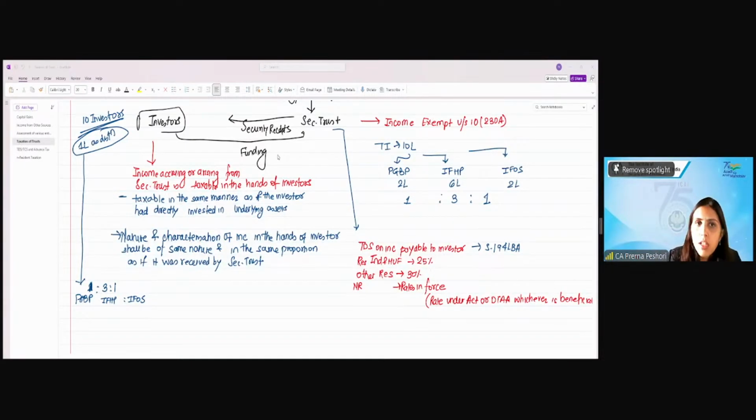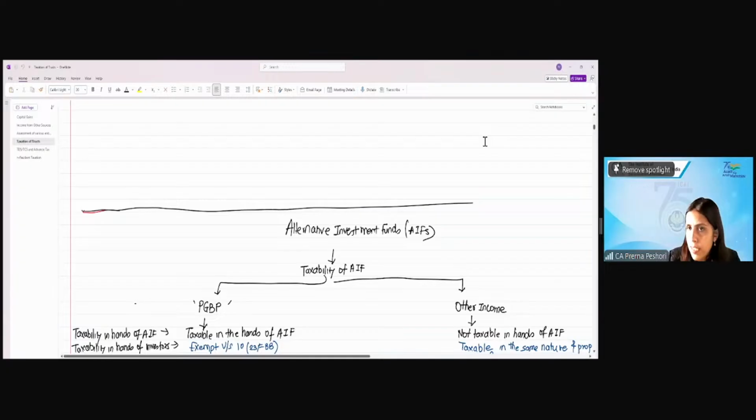Right? So, this is about the securitization trust. This is very, very important to understand that all the trusts that you will do so far will be considered as pass-through entities, right? That the income will not be taxed in their own hands, but in the hands of the investor. Of course, there will be some exceptions that we'll see.